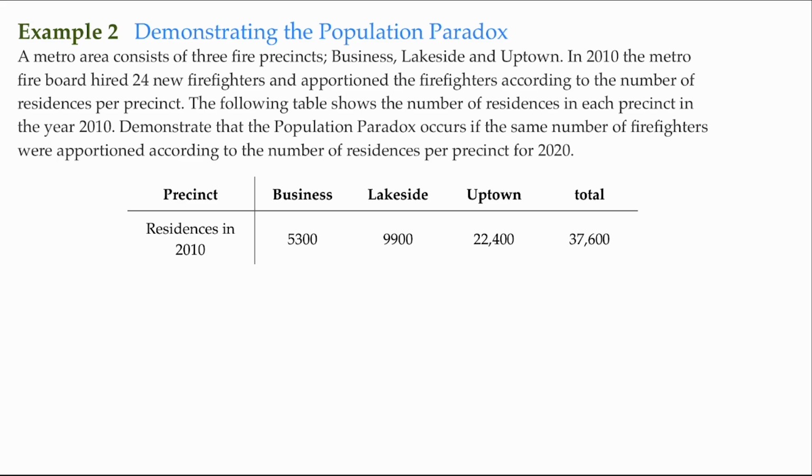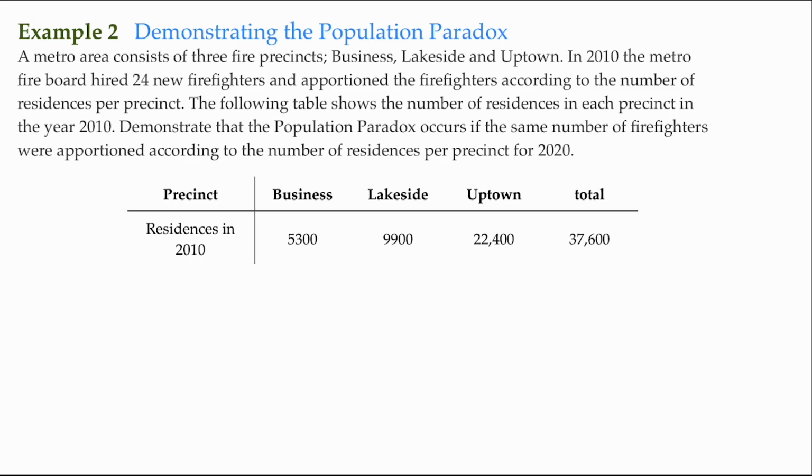After the Alabama paradox occurred, another paradox known as the population paradox was discovered. The population paradox occurs when an increase in a district's population can cause it to lose a seat to a slower growing district. So in this example, we're going to demonstrate the population paradox. And it says, a metro area consists of 3 fire precincts: Business, Lakeside, and Uptown.